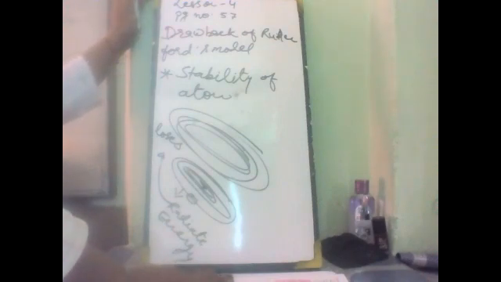We know that atoms are structurally stable. To explain this drawback, Bohr has come.